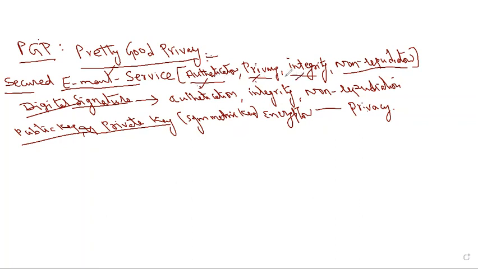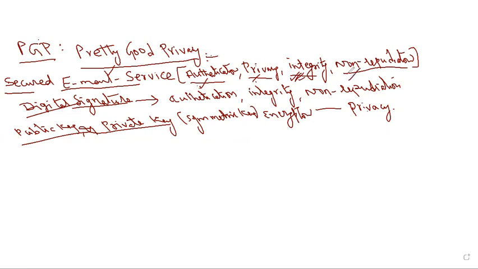Integrity means that whenever any third party or opponent is trying to access the information, he cannot change the message. This integrity is checked at the receiver side. After receiving the message, the receiver verifies whether the message is updated or not, using a verification procedure. I explained this already in digital signature in previous videos. Through that verification procedure, they come to know whether the message is updated or not. That is called integrity.